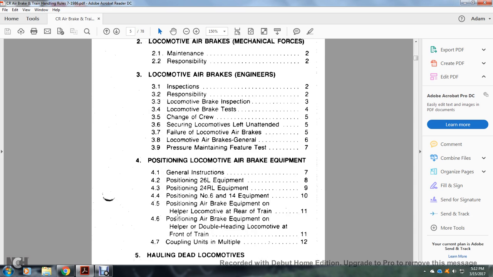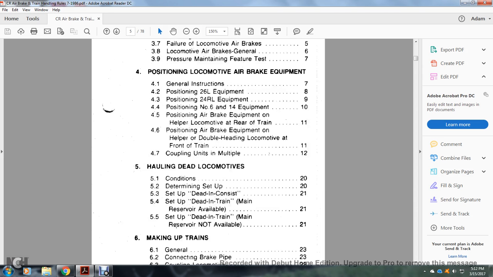Position of locomotive air brake equipment: general instruction, position 26L equipment, position 24RL equipment, position number 6 and number 14 equipment; position air brake equipment on helper locomotive at rear of the train; position air brake equipment on helper and double heading locomotive at the front of the train, 4-7; coupling units in multiple.